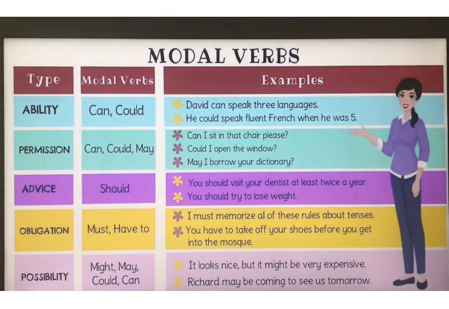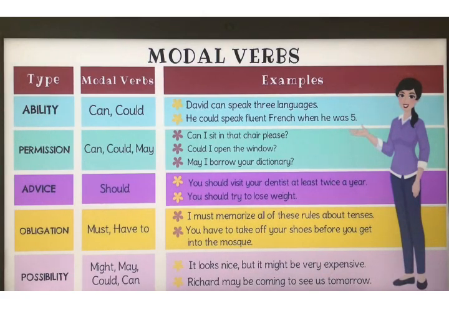Now here we have modal auxiliaries. As I have already discussed, all the modals come under modal auxiliaries. No need to worry, we are going to understand modals in our further classes. Here you just need to remember that if you get any modal like can, could, may, shall, should, must, have to, might, ought to, you just need to identify that these words are modal auxiliaries.